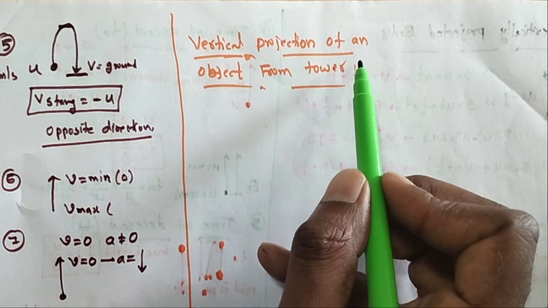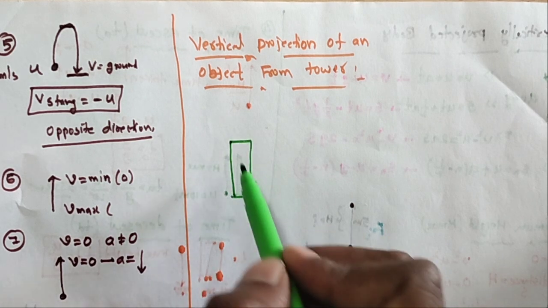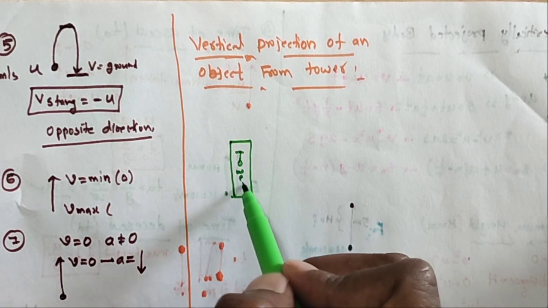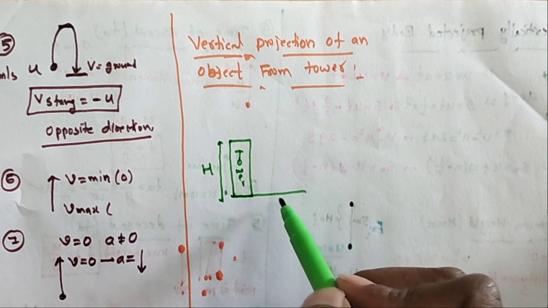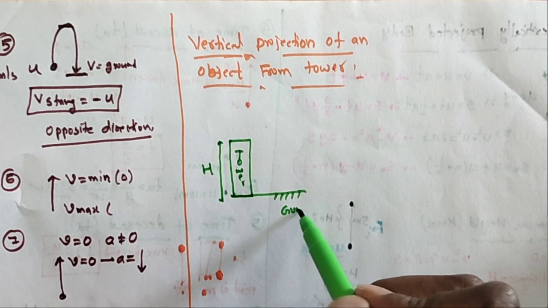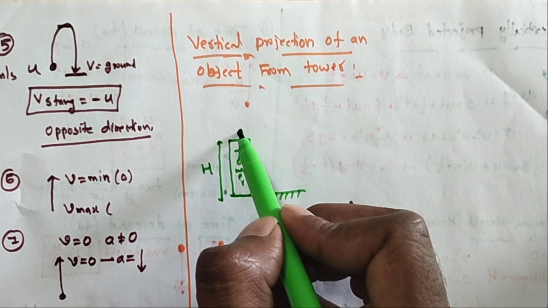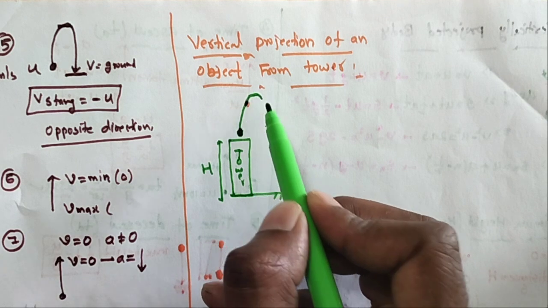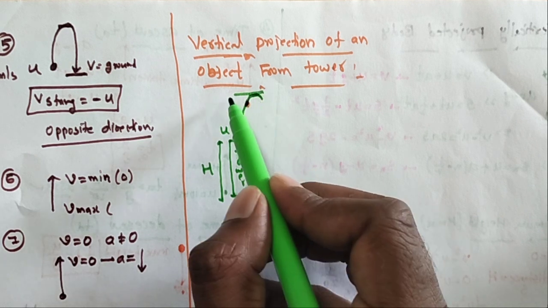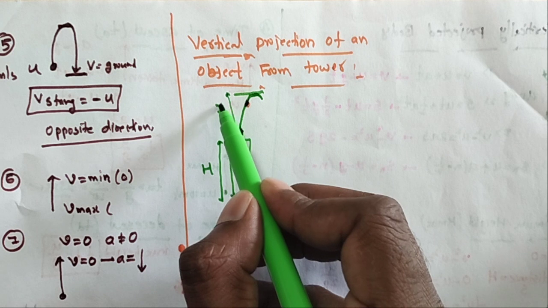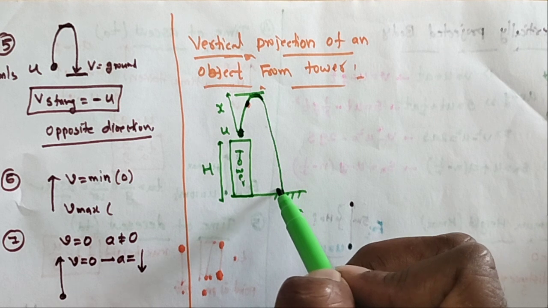Next one, vertical projection of an object from a tower. So let us take this one tower. Here I am taking one tower. The capital H is equal to the height of the tower. So this is the ground. When the object, this is one object on this tower, is projected with some initial velocity, it reaches one maximum displacement, small x. It reaches the maximum displacement small x, and it comes back and is incident on the ground.